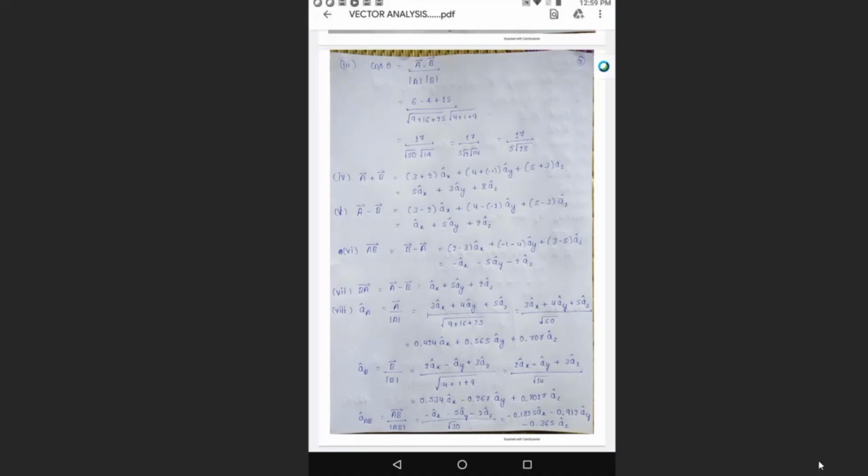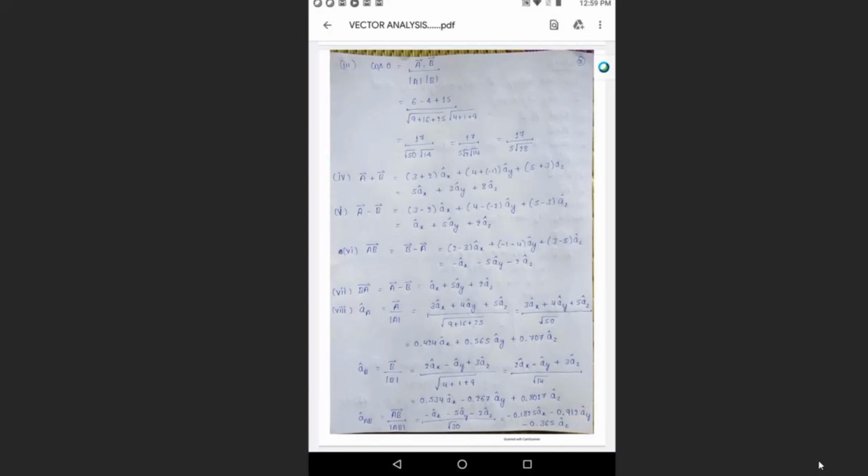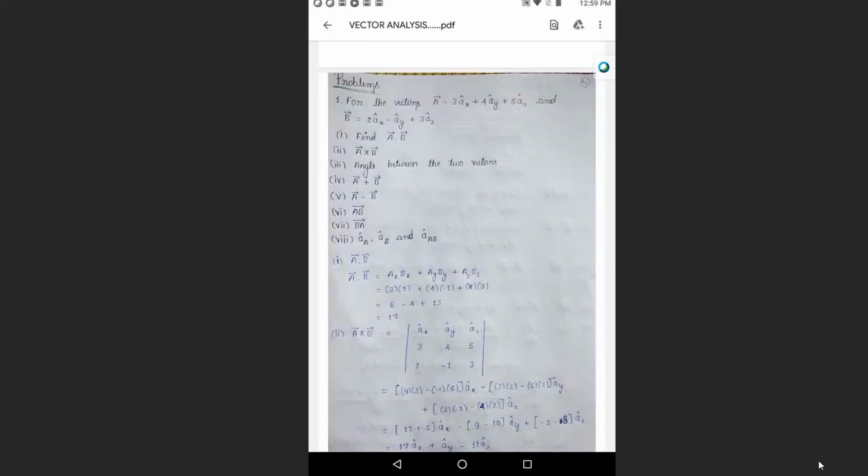Next is addition of two vectors. So how do you add the vectors in the same direction? Need to add here. That is 3 plus 2, that is 5ax, 4 minus 1 is plus 3ay, 5 plus 3 is 8az. So like that, you need to add the vectors in the same direction, and subtraction also you should do it in the same direction. So calculate A plus B as well as A minus B. And how do you find AB vector? AB vector is B minus A vector. Just subtract it, you will get it.